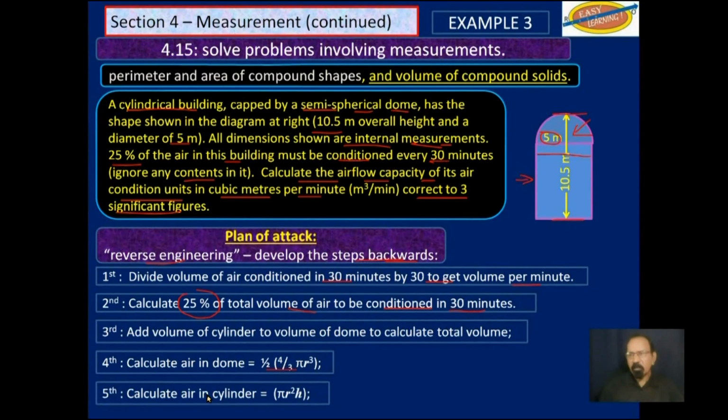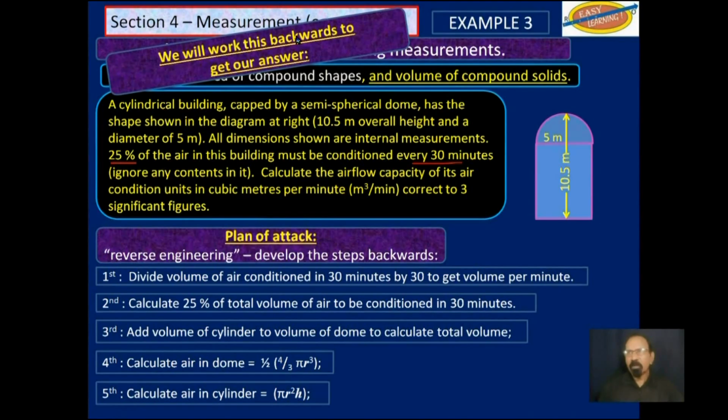We also find the volume of the cylinder, which is this part. Of course, we will add those two, find 25% of that, and so on. So that is our plan of attack. We will find the total volume, take 25% of that, and relate that to the rate of 30 minutes. Now, this one is not that difficult. So we will work backwards to get our answer.